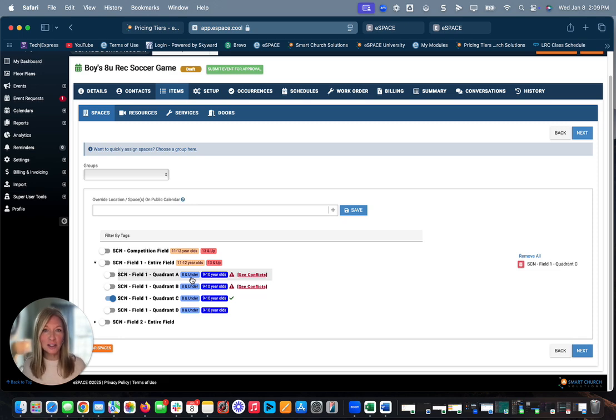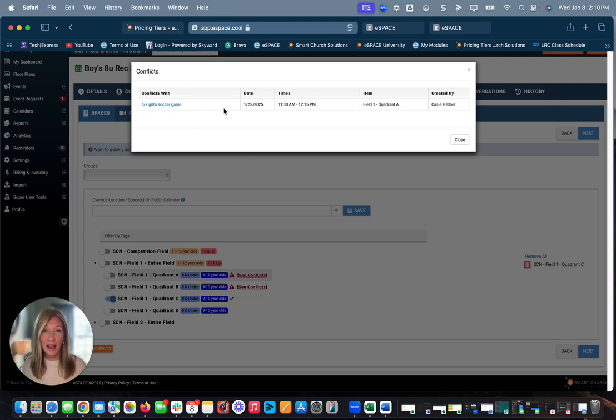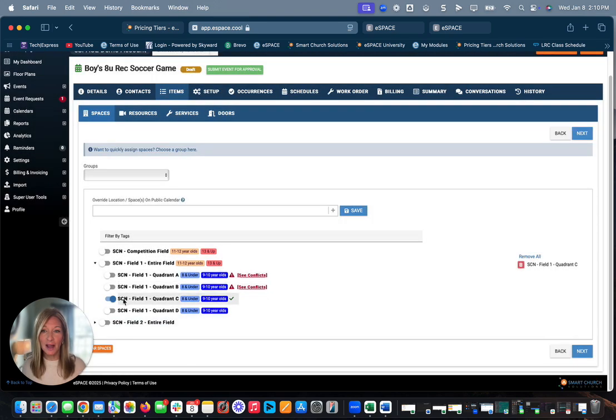Sometimes a whole regulation field isn't needed for an 8U or a 6U soccer team, so you can reserve just quadrants of fields. It's going to let you know if there are any conflicts. You're going to be able to see when games or practices are already happening, and go ahead and select the field that best matches your needs.